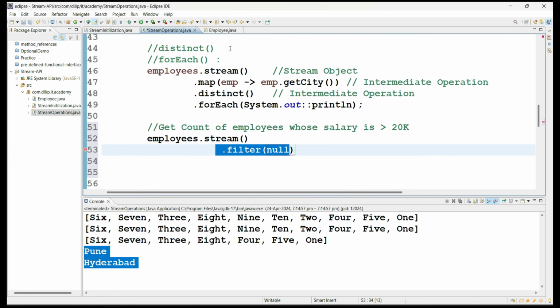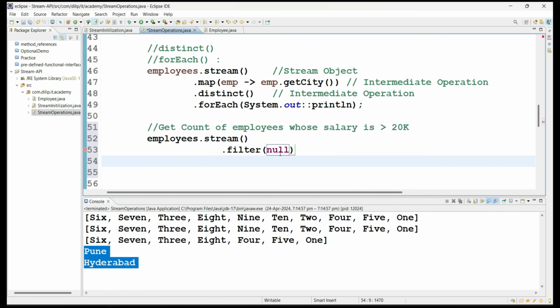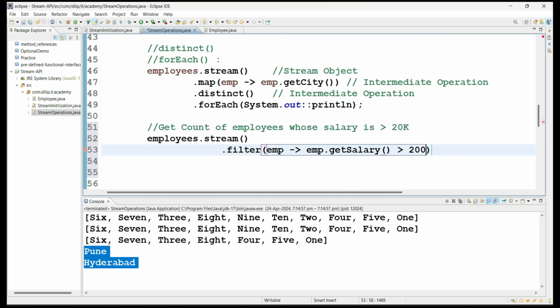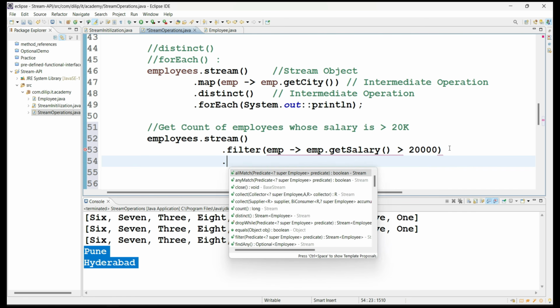I can use the filter method like what we discussed in the earlier case. So I can apply a predicate here, that means a condition. From every employee object's point of view, whose salary is greater than 20,000, you want. So what will the filter method do here? It is filtering all the employees whose salary is greater than 20,000. So what is the result? It's an intermediate operation. You are going to get a stream of employee objects whose salary is greater than 20,000. But we want count, right? So what is the method we have?